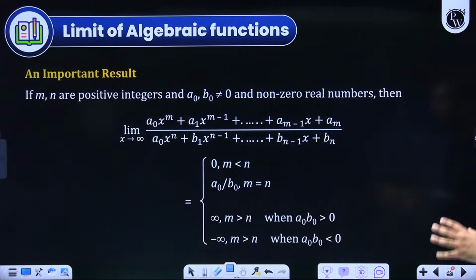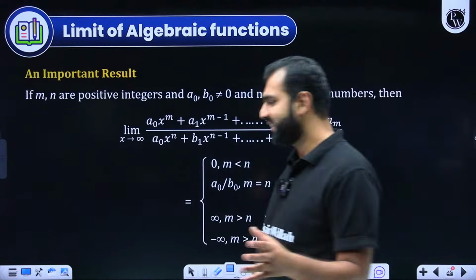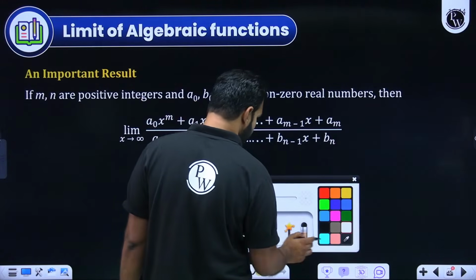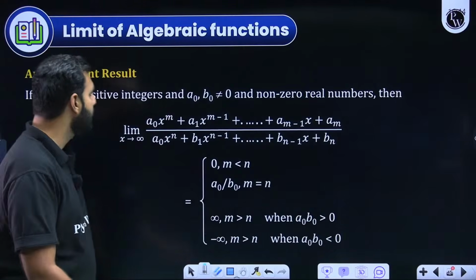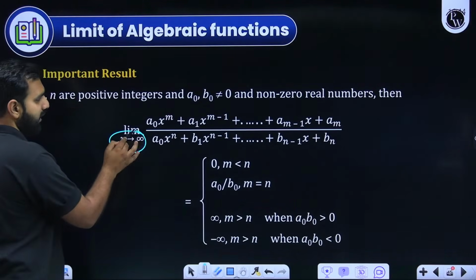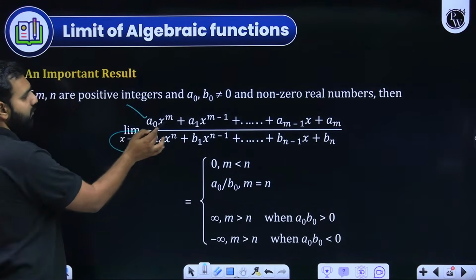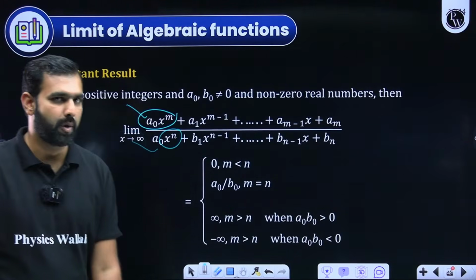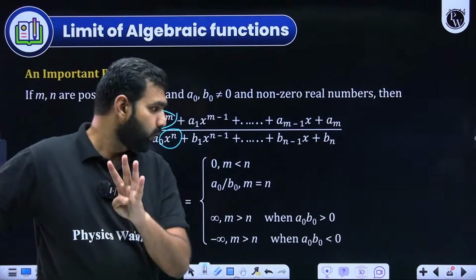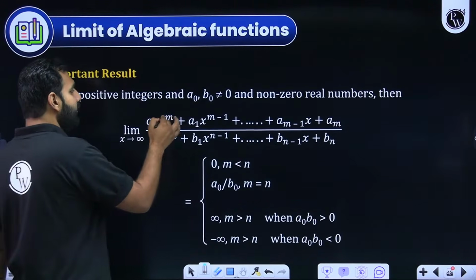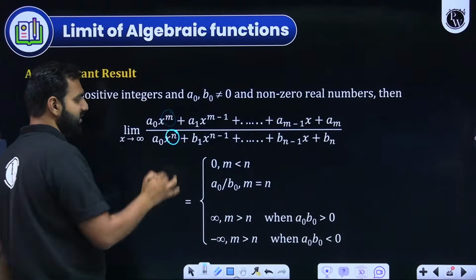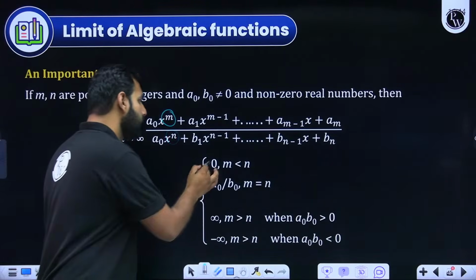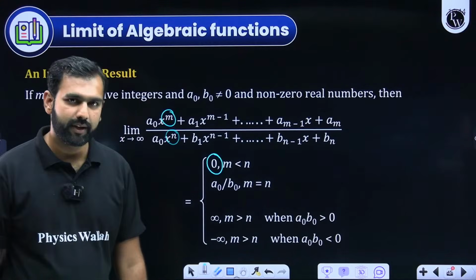Again, moving ahead, something very crucial. We do discuss it as a short trick as well. I hope you remember it. A standard short trick. Let's say you are given x is approaching infinity. A rational polynomial is there, which means a polynomial of degree m and a polynomial of degree n is there in numerator and denominator respectively. Now there are four possibilities. First possibility, if the numerator has a polynomial which has a degree lesser than the denominator, it will always result into 0. Do you remember that?